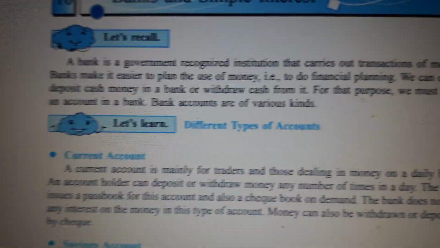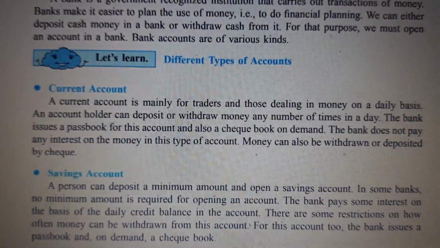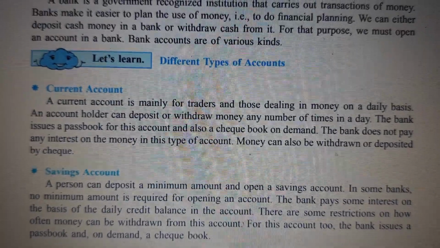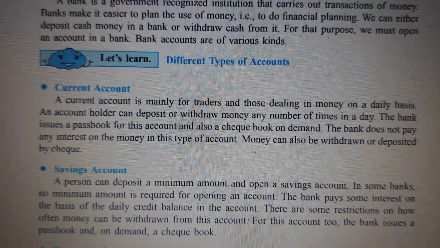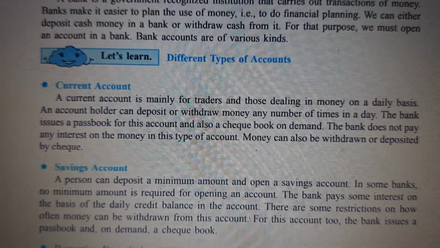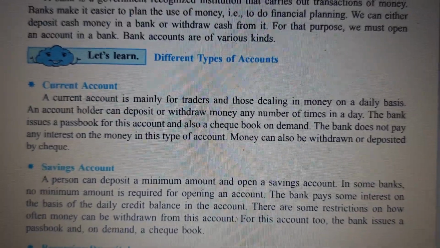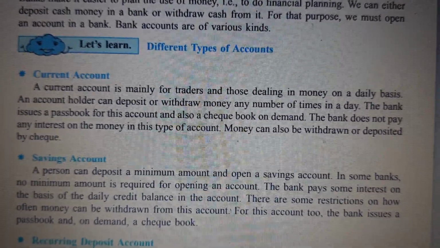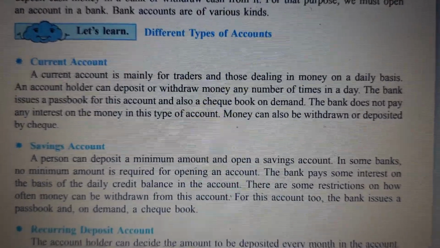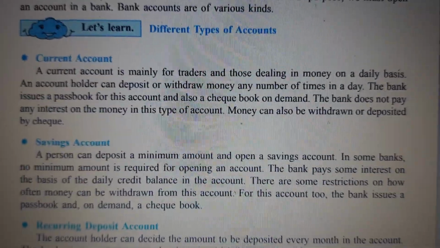So now we will know different types of accounts, children. The first one is current account. The word current itself tells you at present. This current account is actually for traders. Traders means those who are doing business and those dealing in money on a daily basis. Like maybe you have a shop, every day you're collecting money, so you can't keep it in the shop or at home. You can go and deposit over there.